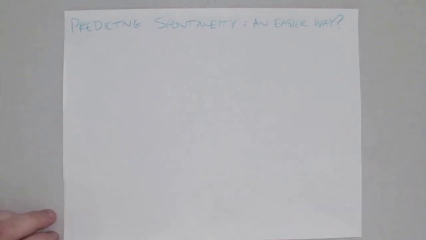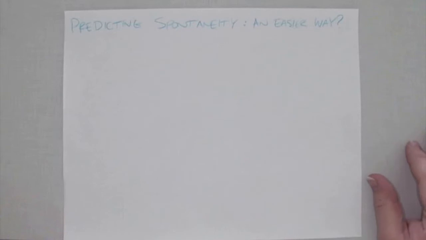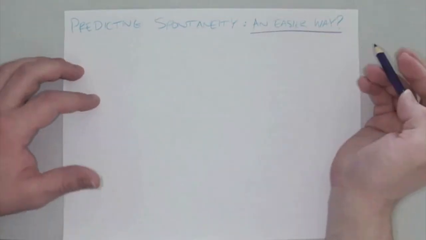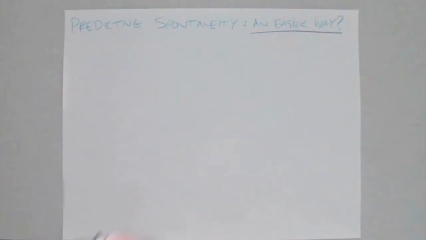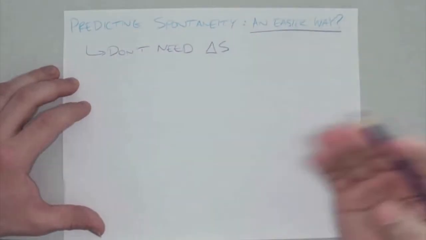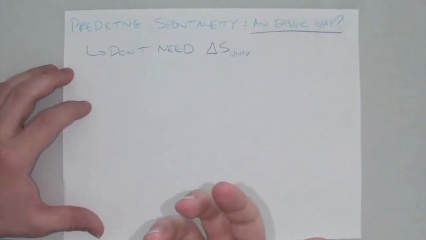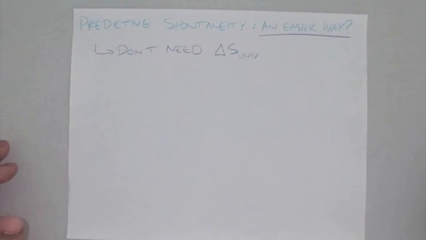So thinking once again about spontaneity, which is kind of our way of thinking about what entropy is. You might want to think about, is entropy the only thing we have to worry about? Is there perhaps an easier way where we don't have to measure these standard molar entropy values? Can we find a better way? And the answer is yes. We don't have to find delta S of the universe if we are able to find another value that we can compare different reactions to.